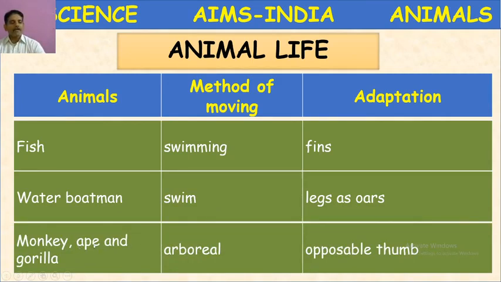Next, monkey, ape and gorillas, they are arboreal. Arboreal means which live on trees, and they possess an opposable thumb. The thumb is somewhat different, and they possess a long tail also, that is a prehensile tail, which can fold. With the help of the tail also they can hold the branches firmly. In gorillas, the tail is not there, but in monkey and some apes, this tail is present.